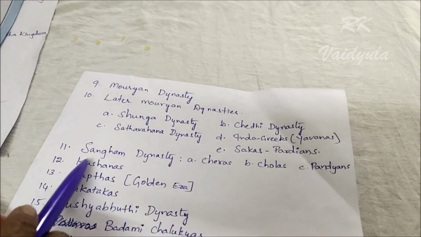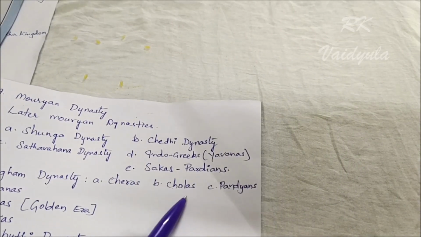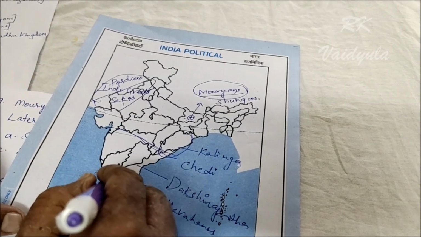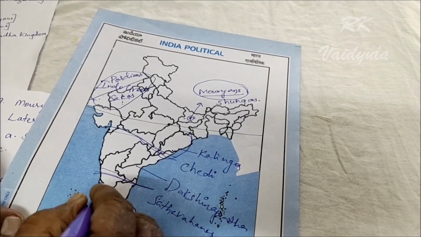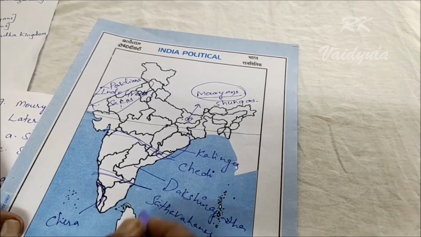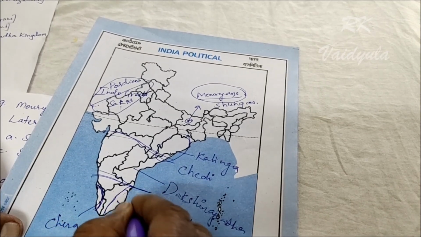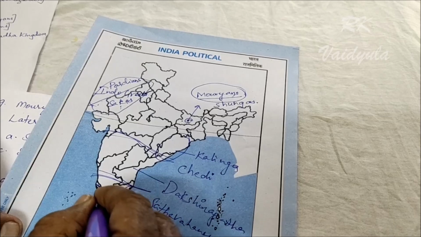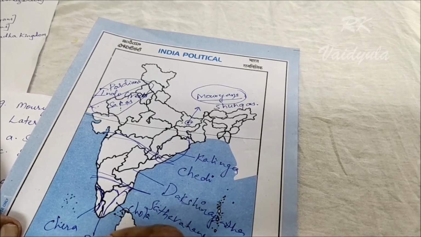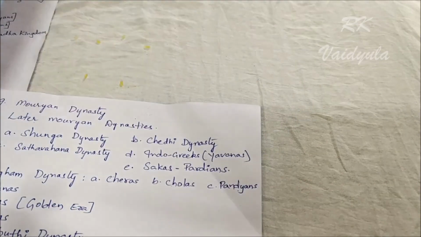And next, the later dynasty we discuss is the Sangam dynasty. Sangam means Cheras, Cholas, Pandyans. Here in Kerala, most of the present Kerala was called Chera, the Coromandel coast was called Chola, and the mid part between the Cheras and Cholas was called Pandyan. The Chera, Chola and Pandyan dynasties together were called the Sangam dynasty.